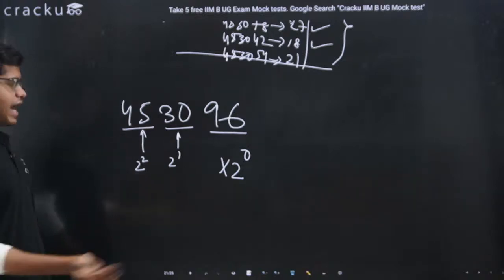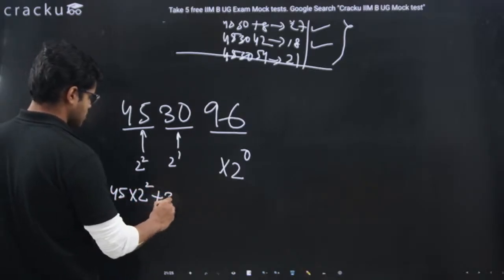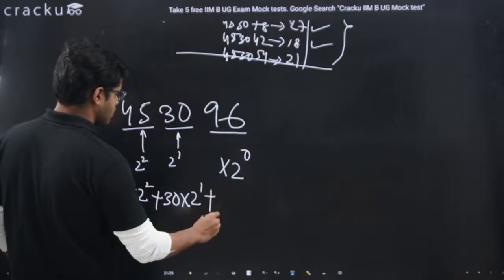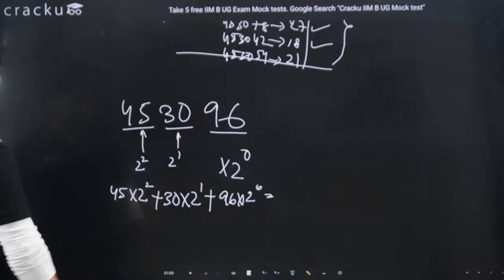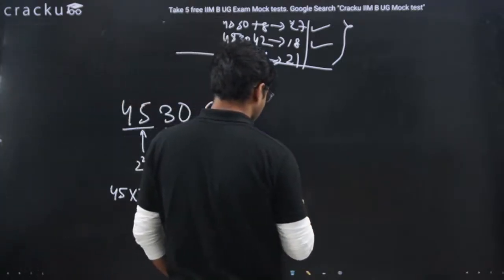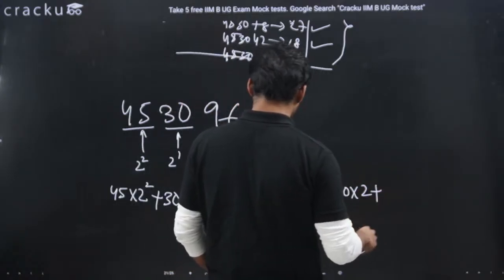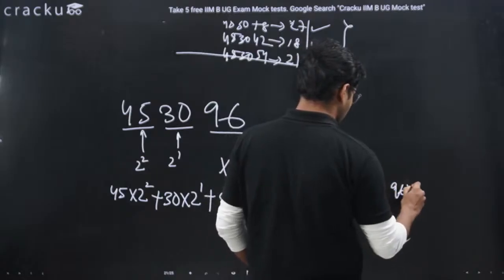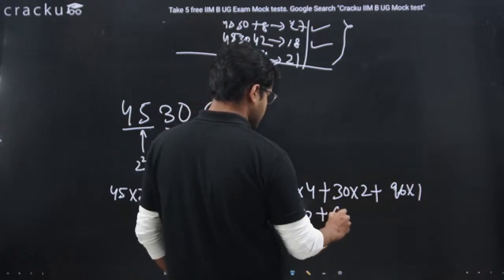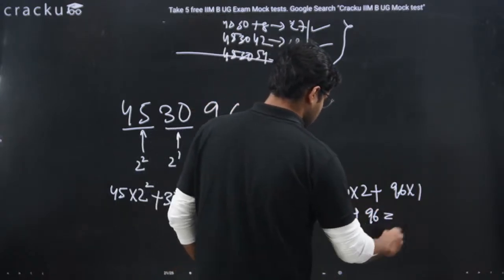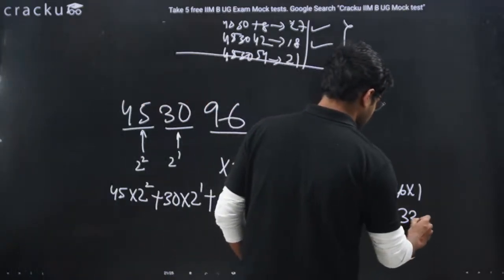Upon multiplying this, add all of them, which means 45 into 2 square plus 30 into 2 to the power 1 plus 96 into 2 to the power 0. So I will get 45 into 4 plus 30 into 2 plus 96 into 1. 45 into 4 is 180, 30 into 2 is 60, this is 96. So 180 plus 60 is 240, 240 plus 96 is 336.